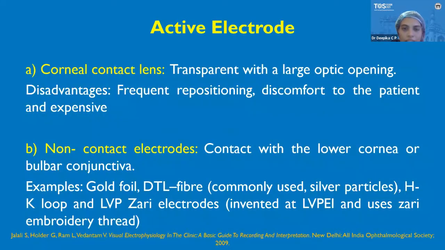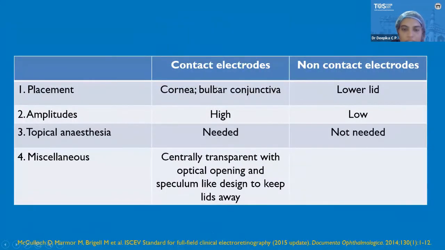Describing each electrode individually, the active electrodes can be corneal contact lenses or non-contact electrodes. The corneal contact lens is transparent with a large optic opening, but the disadvantages are frequent repositioning, discomfort to the patient, and it is a little more expensive. In the non-contact electrodes, there will be contact with either the lower cornea or the bulbar conjunctiva. Examples are gold foil, DTL fiber, and Zari electrodes. The major difference is that in the contact electrodes, the placement will be in the cornea or in the bulbar conjunctiva.